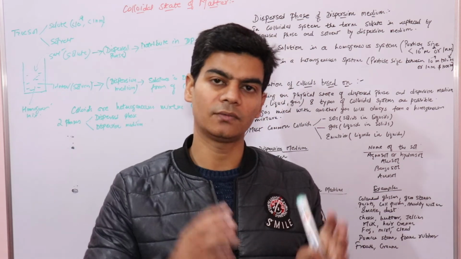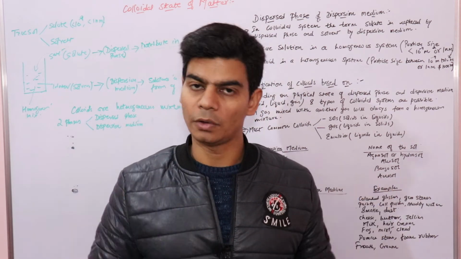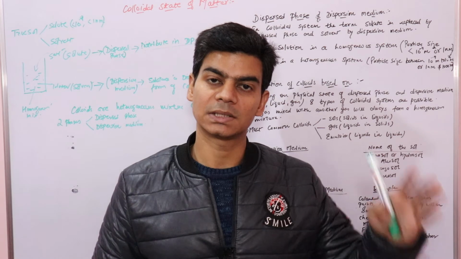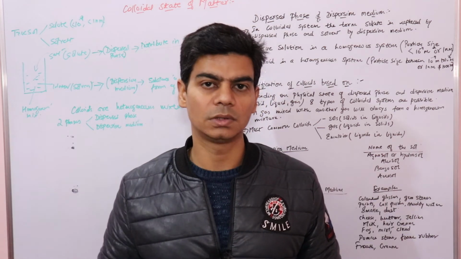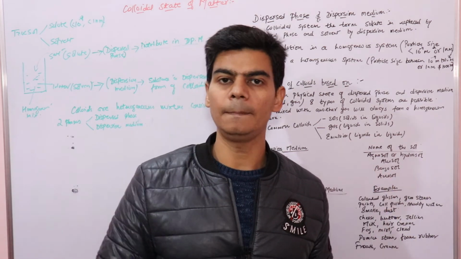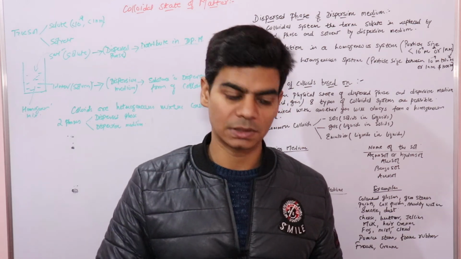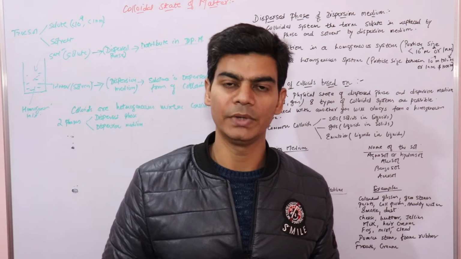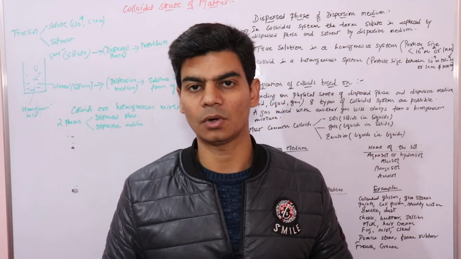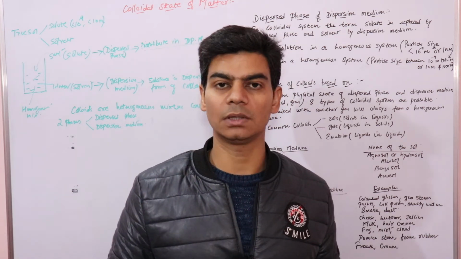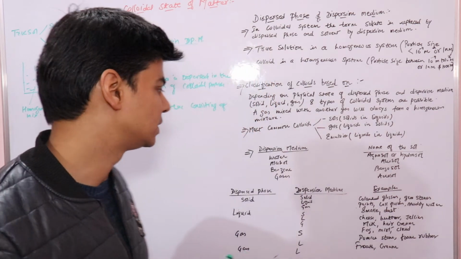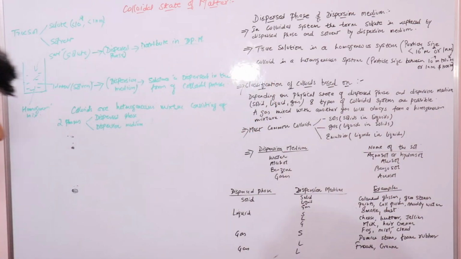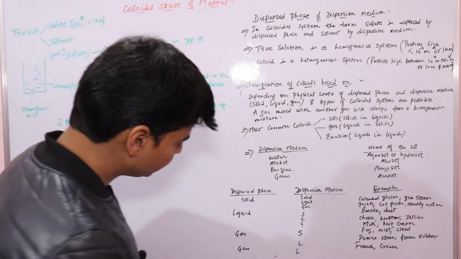So that is why we have only 8 types of colloidal solutions, because a gas and a gas cannot form a colloidal solution. It will always form a true solution, because gases always form a homogeneous mixture, not a heterogeneous mixture, and colloidal systems are always heterogeneous mixtures consisting of two phases, right? So let's look at some examples.